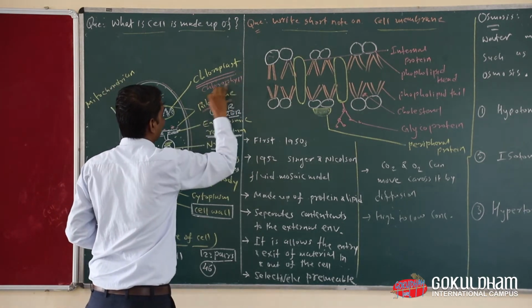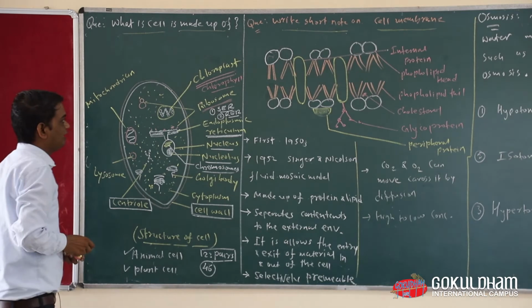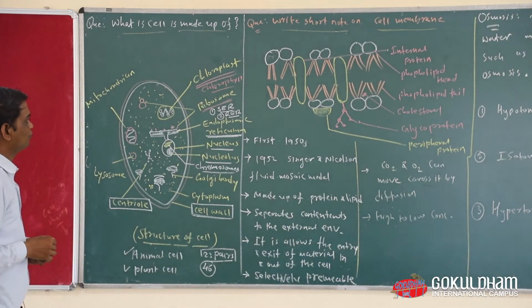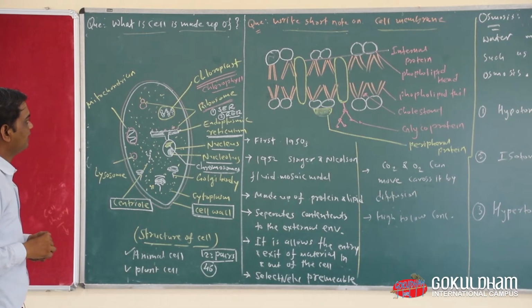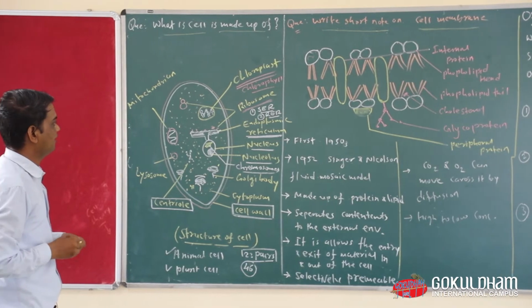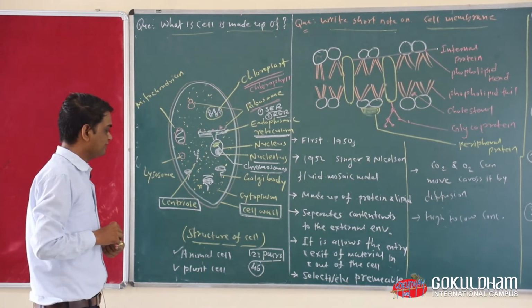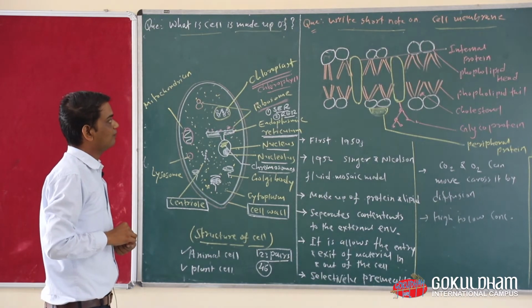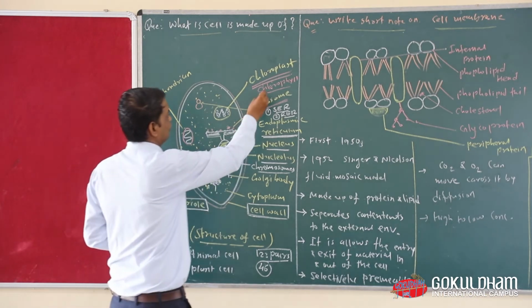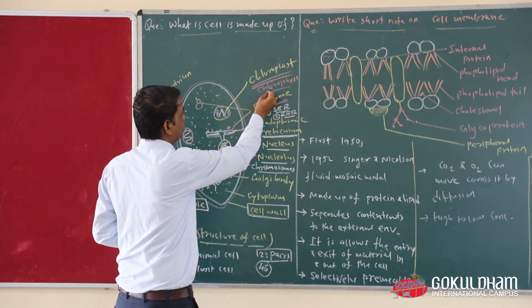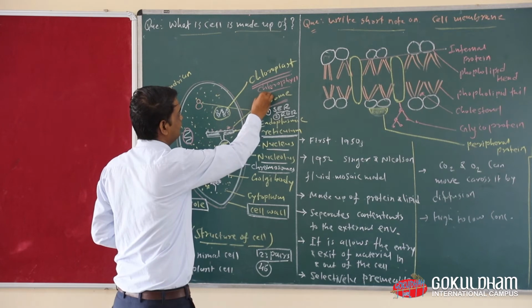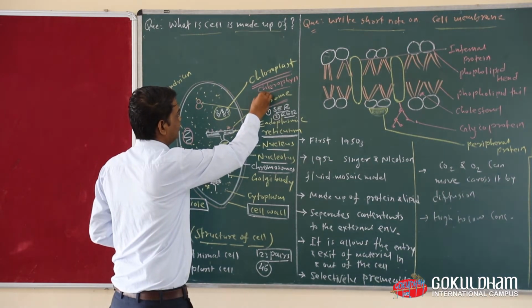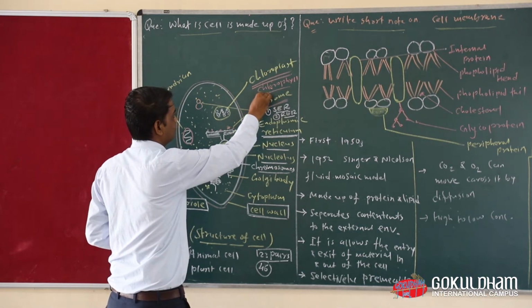Now with the help of chlorophyll and the process of photosynthesis, plants can make their own food. Plants are the only living things that make their own food. With the help of chlorophyll, carbon dioxide, and sunlight, this process is known as photosynthesis.